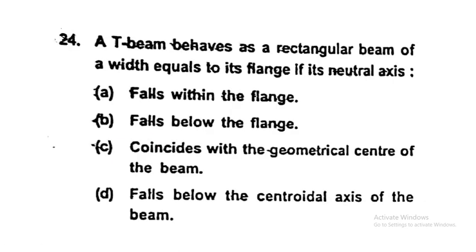Right. Next question. Question number 24. A T-beam behaves as a rectangular beam of width equal to its flange if its neutral axis is what? Falls within the flange, or falls below the flange. This question is very important because it is repeated in all the exams.